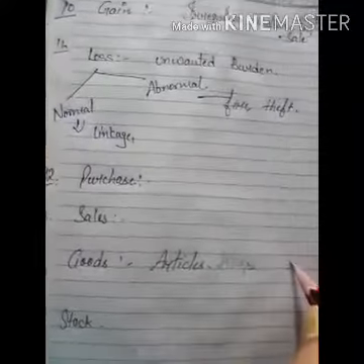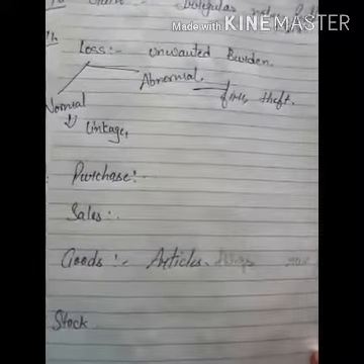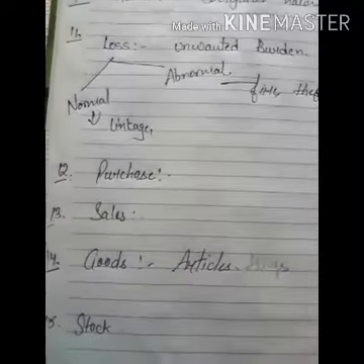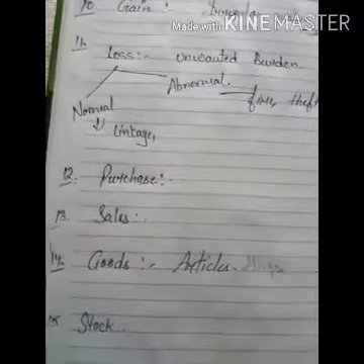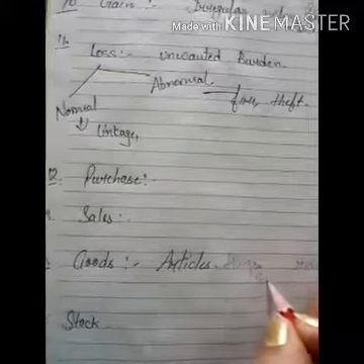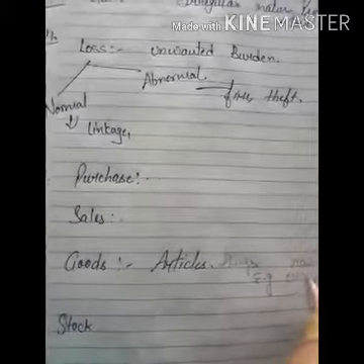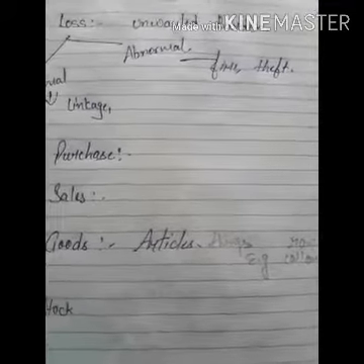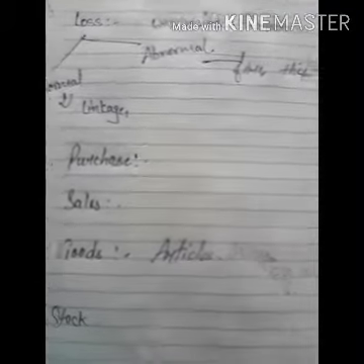For example, raw material purchased by the businessman is known as goods. For example, cotton is purchased by a businessman for making clothes. Cotton is a raw material, because it is used for production, then making the clothes, and then sold at a profit.